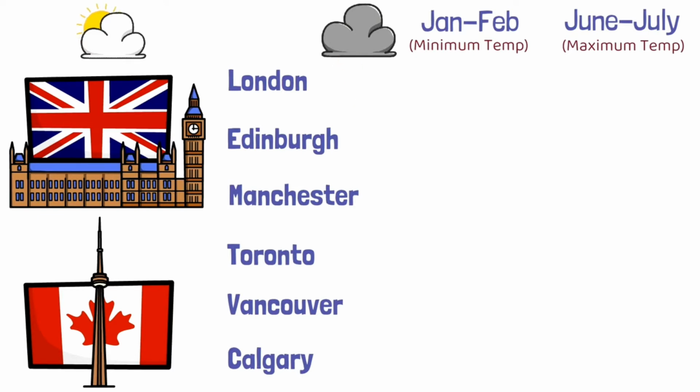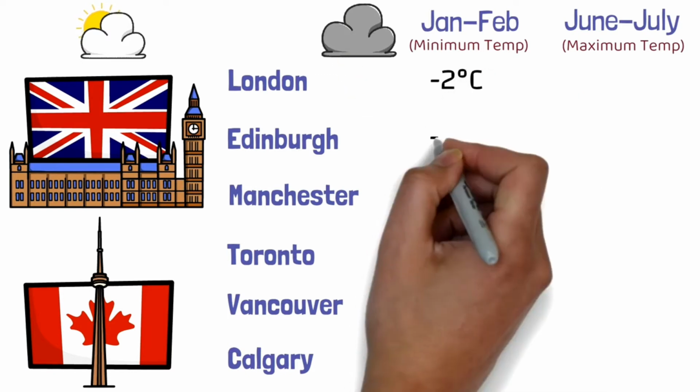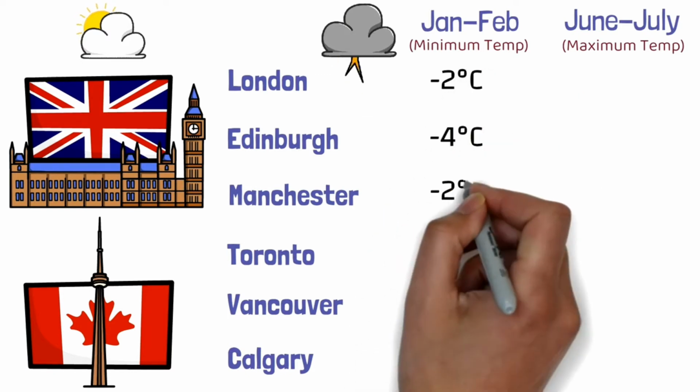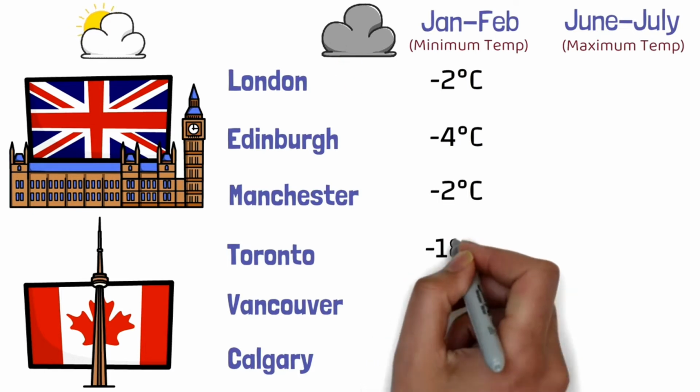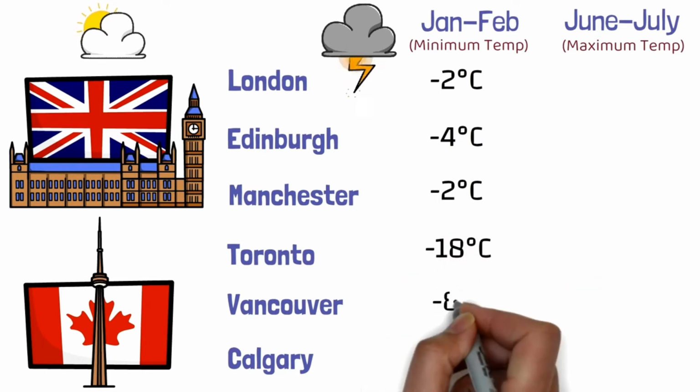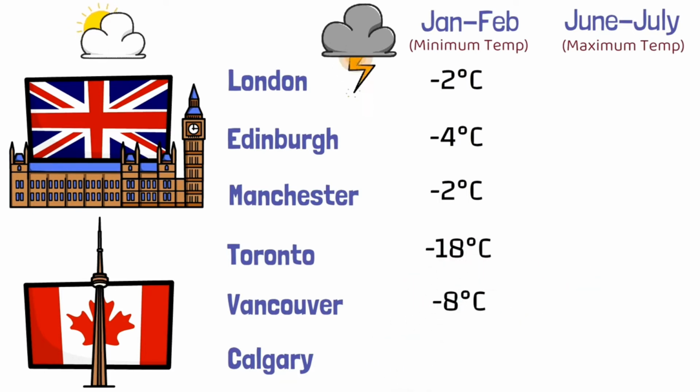In the month of January and February, the minimum temperature in London was -2 degrees, in Edinburgh was -4, in Manchester was -2 degrees. When we talk about Toronto, it was -18 degrees. Then in Vancouver it was -8, and in Calgary it was -32 degrees. Obviously these would be the climates during the night time, maybe during midnight or so.